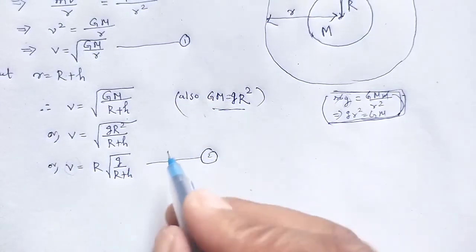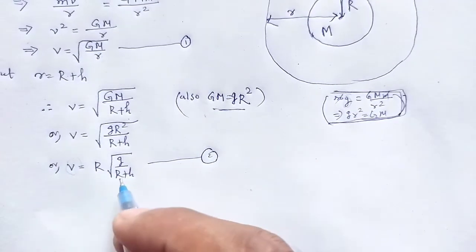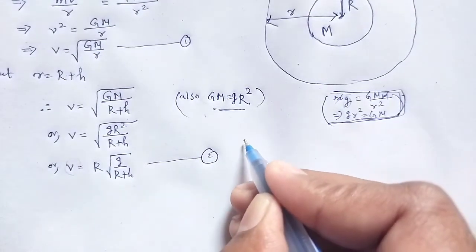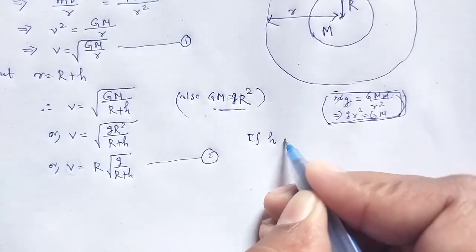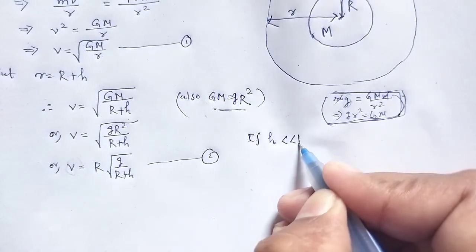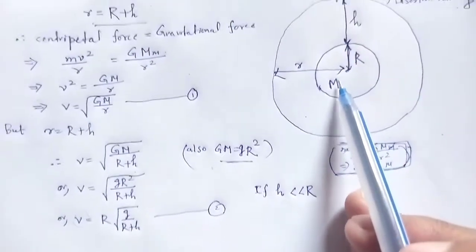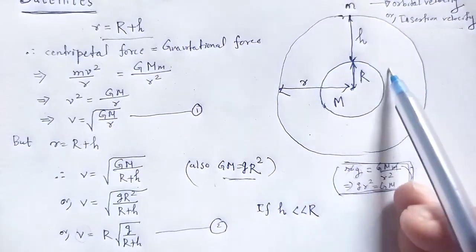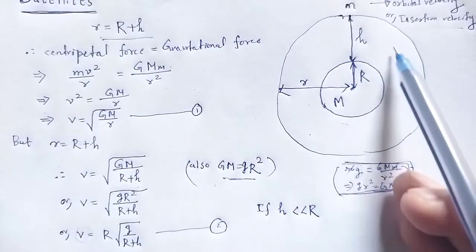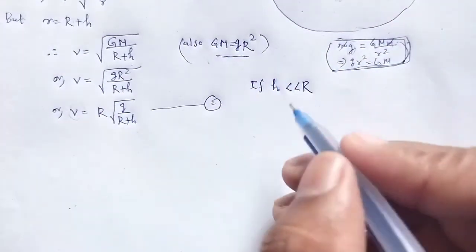Look at a condition. What is that condition? If h is very much less than capital R, that means the satellite is revolving very close to our Earth. For that given case, the equation changes.